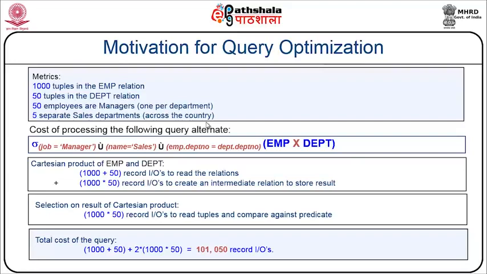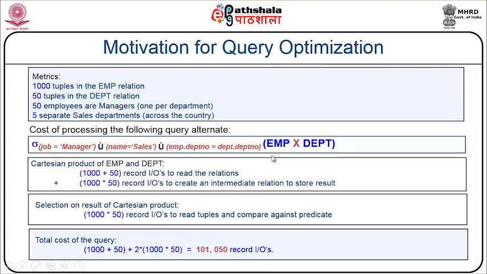So, 1000 tuples in employee relation, 50 tuples in department relation, after which I will do a Cartesian product between both. So, initially for read operations, I have 1000 tuples in employee relation, 50 tuples in department relation. This is just to record the IO to read the relations.